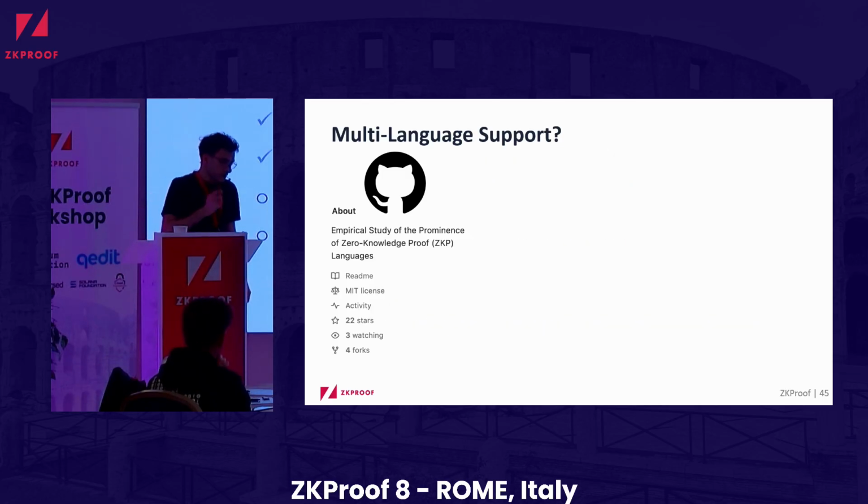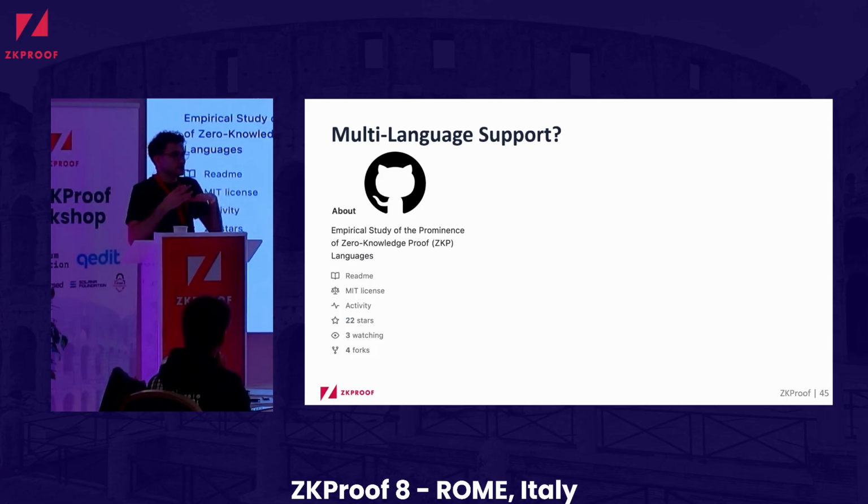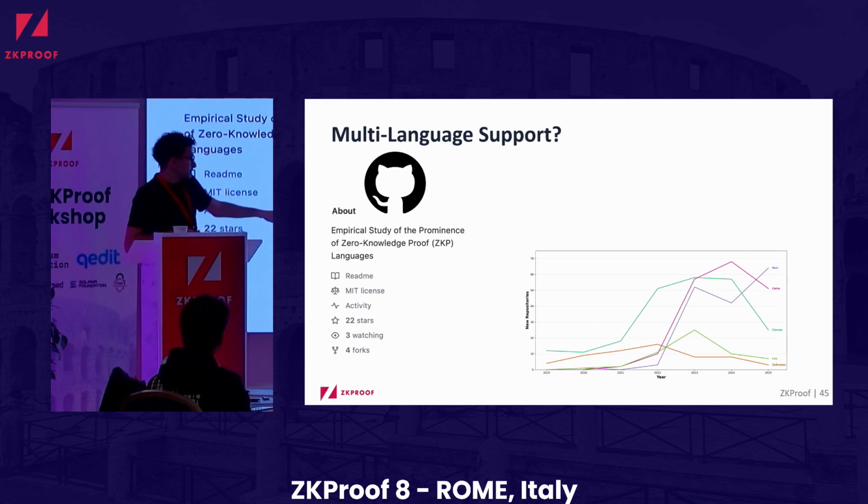So what we did is we did some sort of empirical study on GitHub, where we looked into, for all these zero-knowledge proof applications that are out there on GitHub, which language are they actually using? Because if they all are using Circom, then it makes sense to only build a tool that targets Circom. And so if we take a look, we have the years on the x-axis, and then we have the new repositories that came out in that year. And we also see the languages that have been used for those repositories.